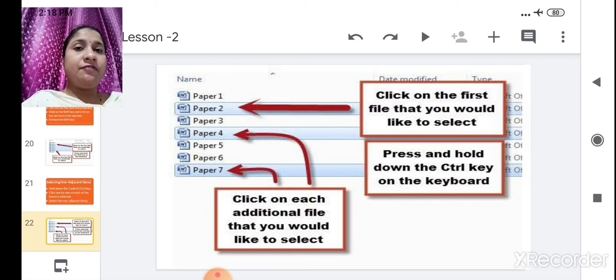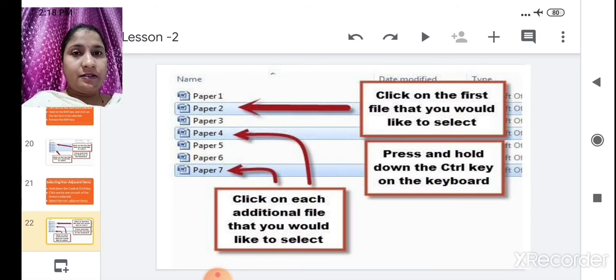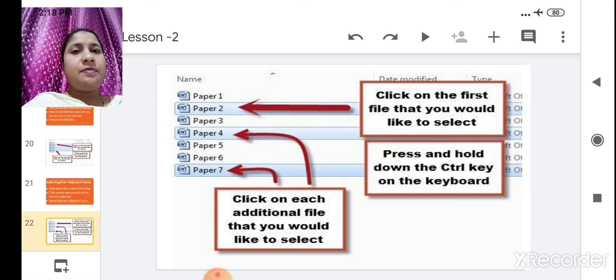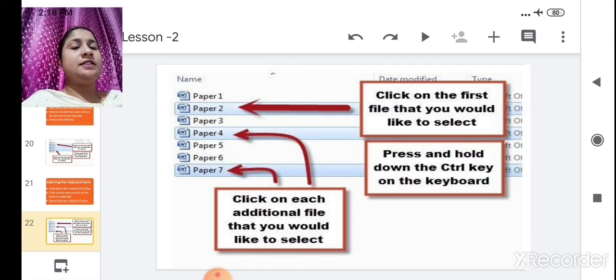Got it? That is the difference between adjacent and non-adjacent. In adjacent, the whole thing gets selected, from first to last. And in non-adjacent, whatever you want, only that much gets selected by holding Control. Got it? That is the difference between selecting adjacent items and selecting non-adjacent items. Okay, now we will see the next.